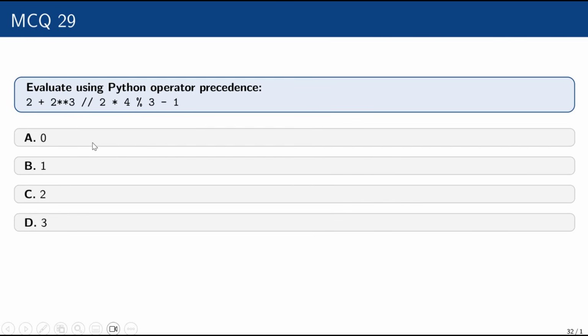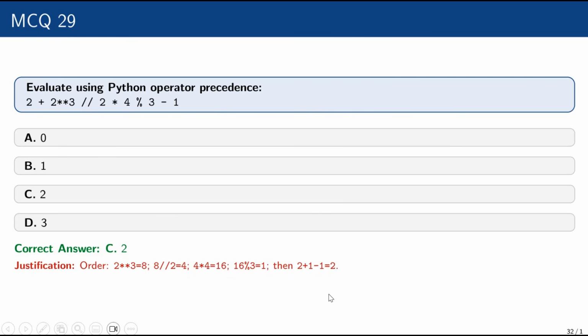Answer will be 0, 1, 2, 3. आपको solve कर लेना चाहिए. Answer is 2. Because 2 raised power 3.